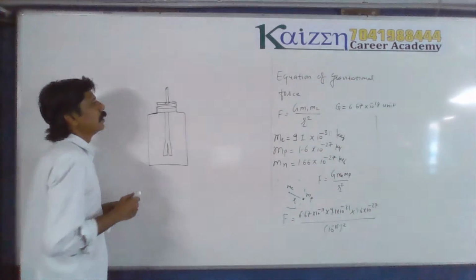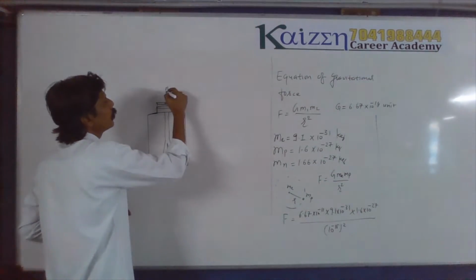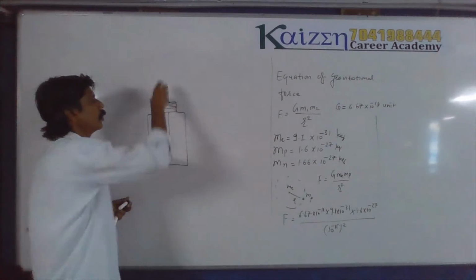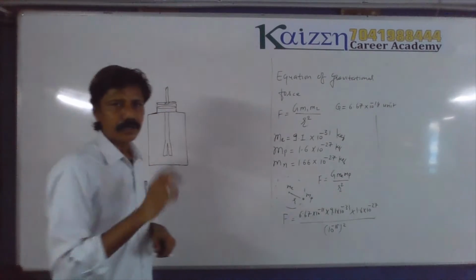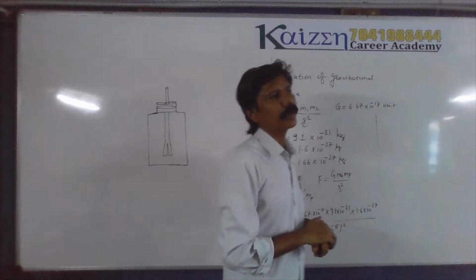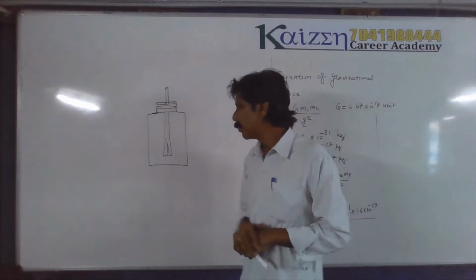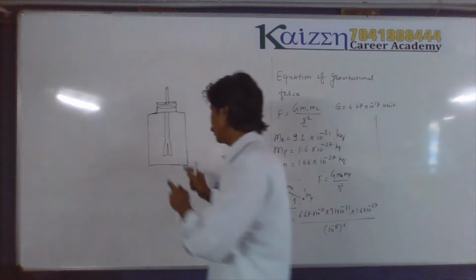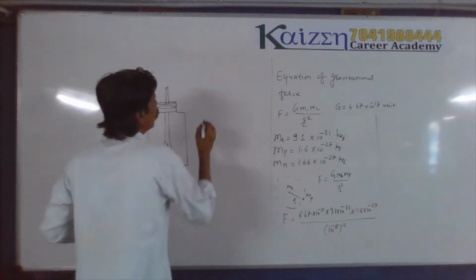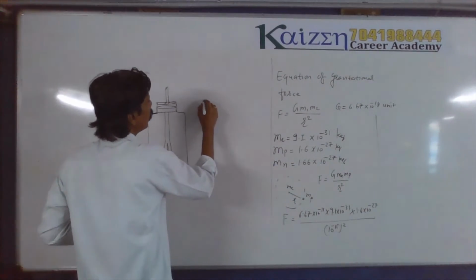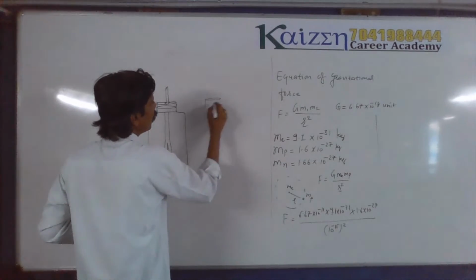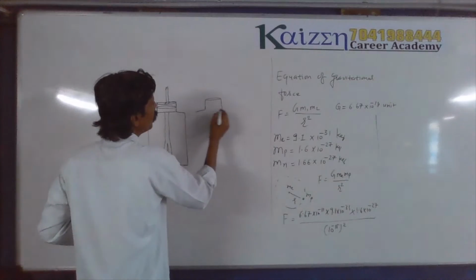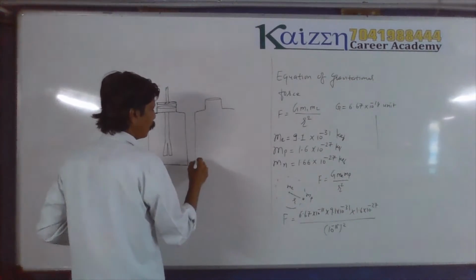Okay, see, when you rub this with woolen cloth, or you rub it with fur, what will happen? Initially these two strips of metal are very near to each other, but after rubbing it, it is easy to see that both strips will move away from each other.